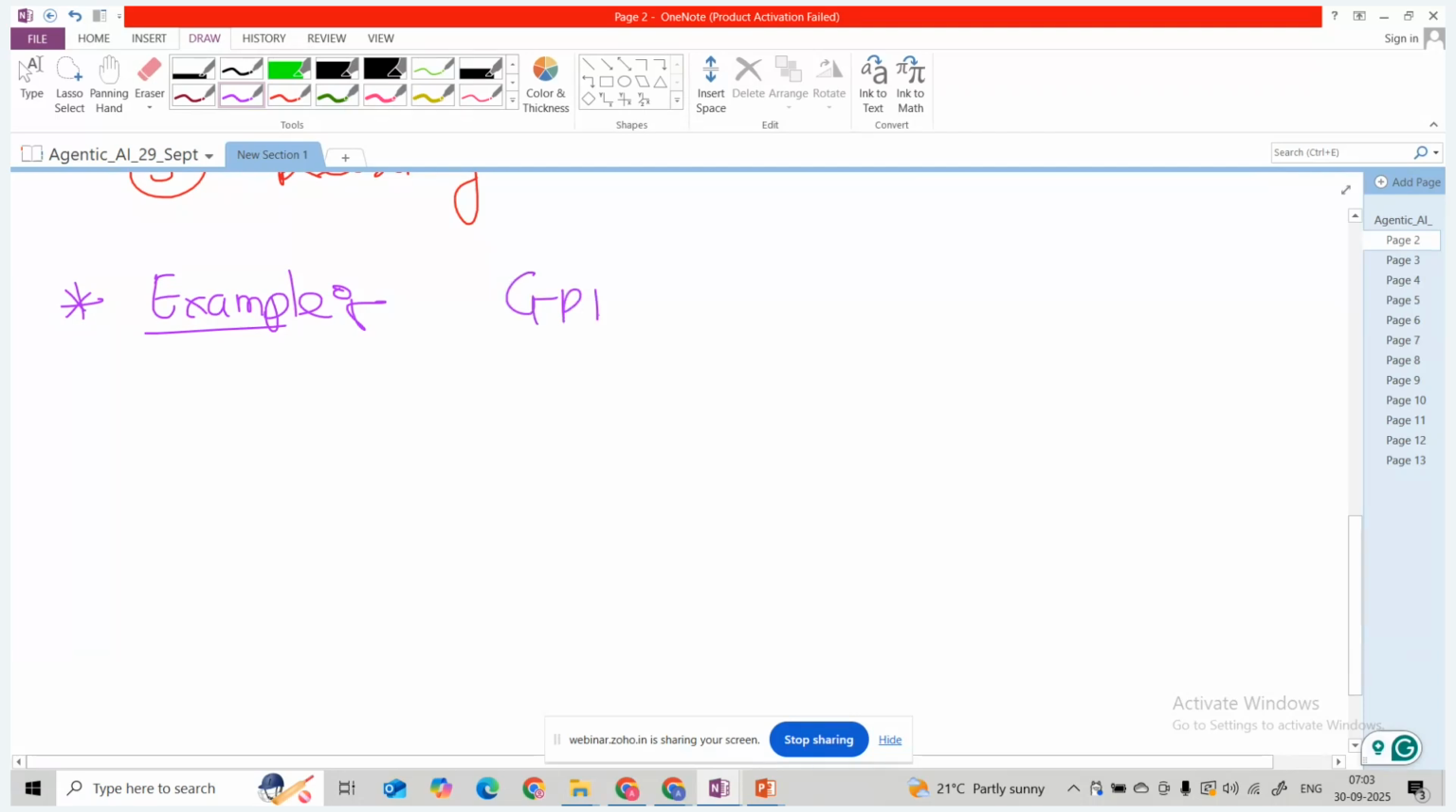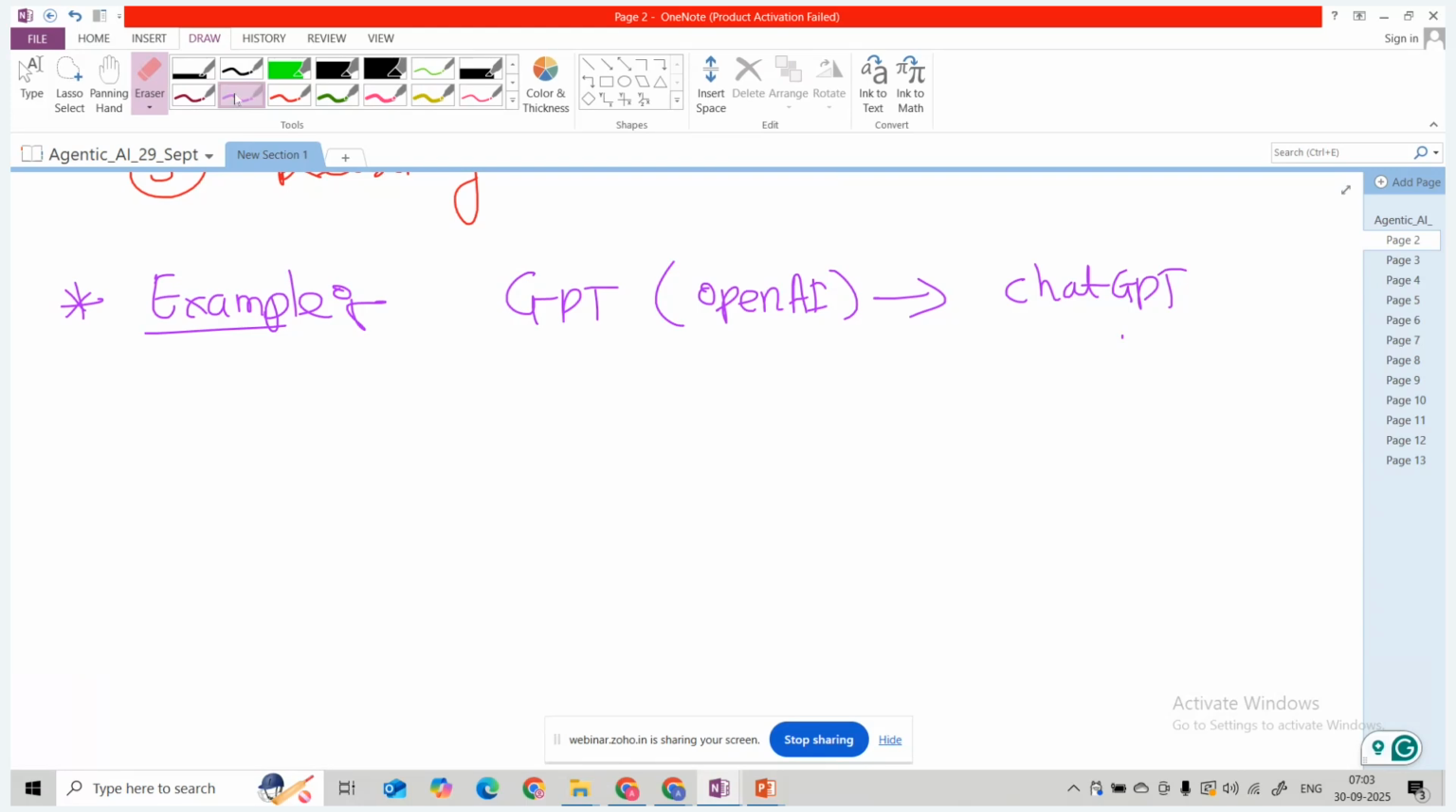Some examples of large language models are the GPT models from OpenAI. I hope you are aware of the GPT model, right? ChatGPT is used for writing, coding, question answering. ChatGPT utilizes one of the models like GPT-5 or GPT-4. And ChatGPT has multiple versions, guys. I will showcase the multiple versions of ChatGPT.